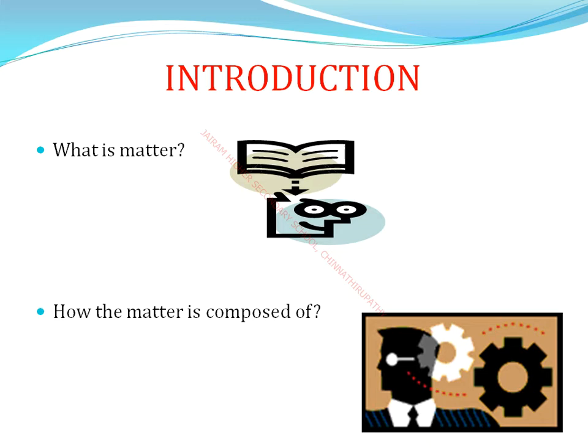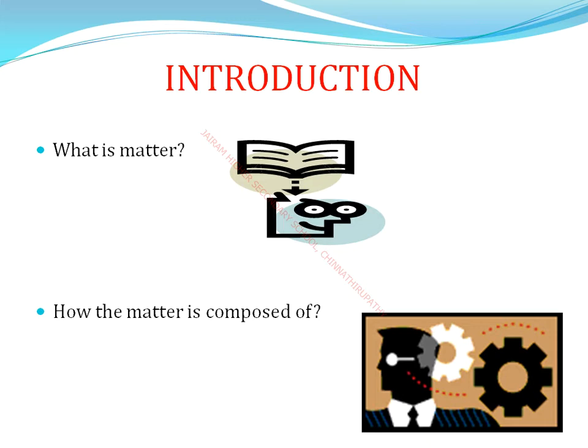Hence atoms are the building blocks of matter. So atoms, molecules and ions combine to form matter. Matter is composed of atoms, molecules and ions, all building blocks of matter.